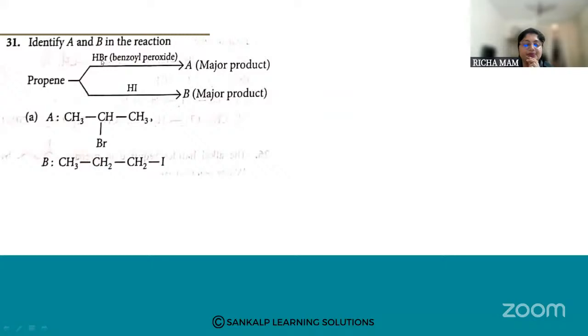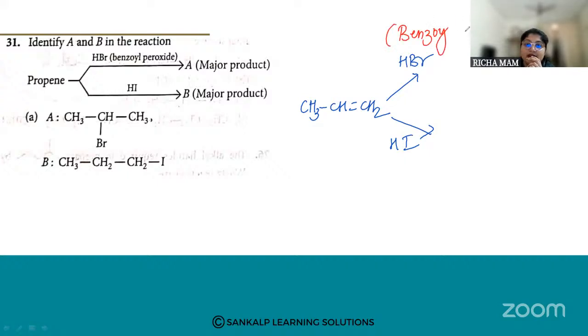Let us go for the next one. Identify A and B in the following reaction. So you have propene. In one case I have a reaction with HBr, in another I have it with HI. In both cases, they have asked you for the major product. Now, HBr in the presence of benzoyl peroxide means what? It is anti-Markovnikov addition. Whenever you have peroxides, it will undergo anti-Markovnikov addition.